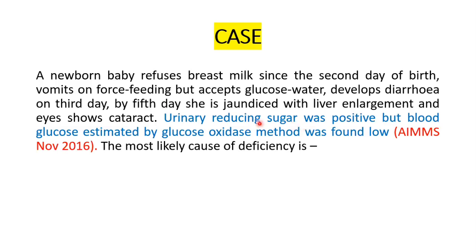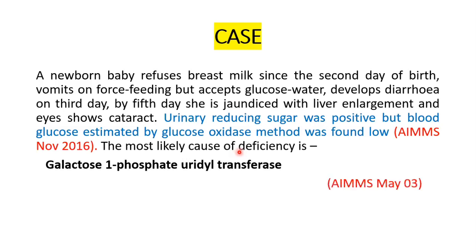But blood glucose estimated by the glucose oxidase method was found low, because the glucose oxidase method measures only glucose. It can estimate only glucose. The most likely cause of the deficiency here is galactosemia, and that's why the deficient enzyme will be galactose 1-phosphate uridyl transferase. So this is how the case can be asked.